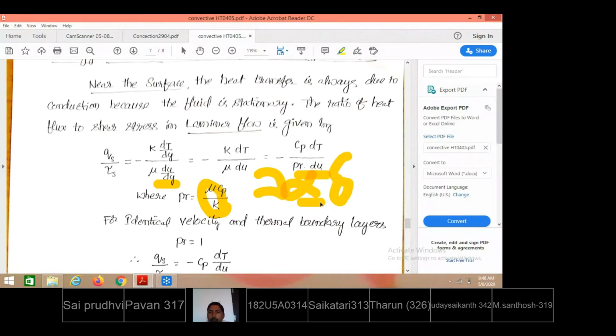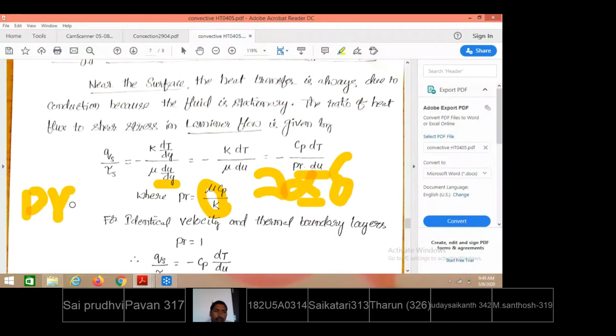That is, momentum transfer equals diffusivity, heat transfer. So the rate of heat transfer is the same as the rate of momentum transfer. That is the case of Prandtl number equal to 1, since the Prandtl number definition we have written as nu by alpha.